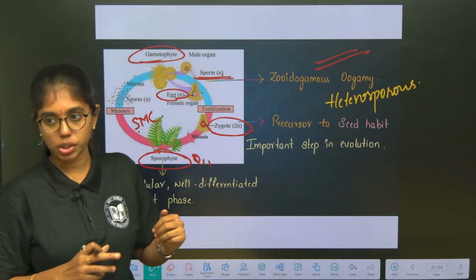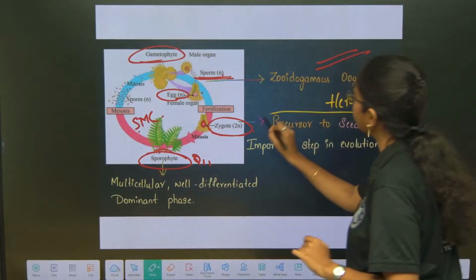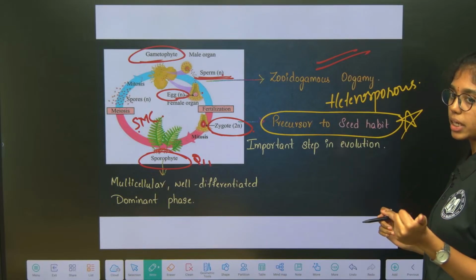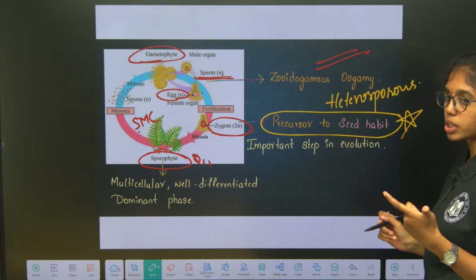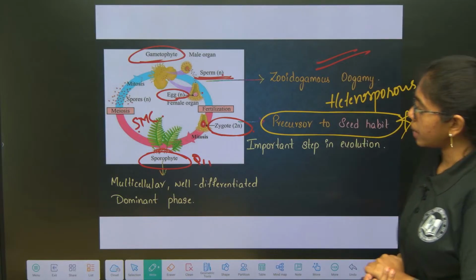for the seed formation. That is why this is called what? Precursor to seed habit, which is an important step in evolution. Okay, heterosporous condition and precursor to seed habit. Where do you see this? In pteridophytes. Clear, right? Yeah, this is an important step in evolution.